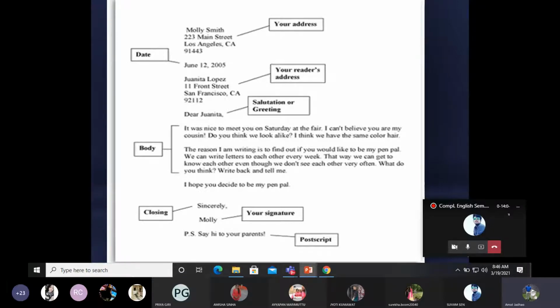You can see there is no indented paragraph. There are two paragraphs, but no space is given when it comes to writing the first and the second paragraphs. So that makes up the whole body of this letter. Complimentary closure remarks can be seen there. Your signature, the name is also written there.